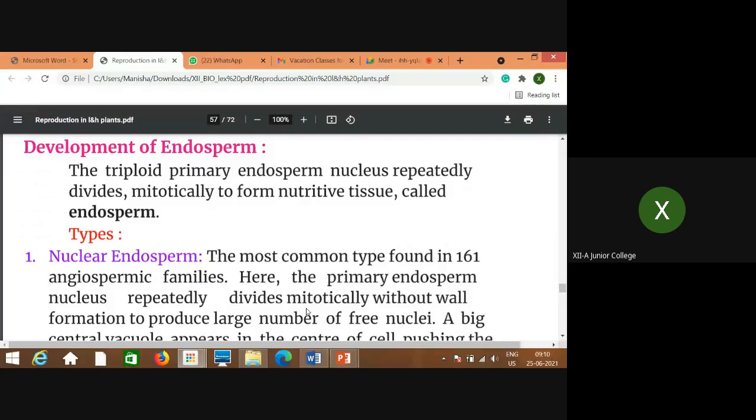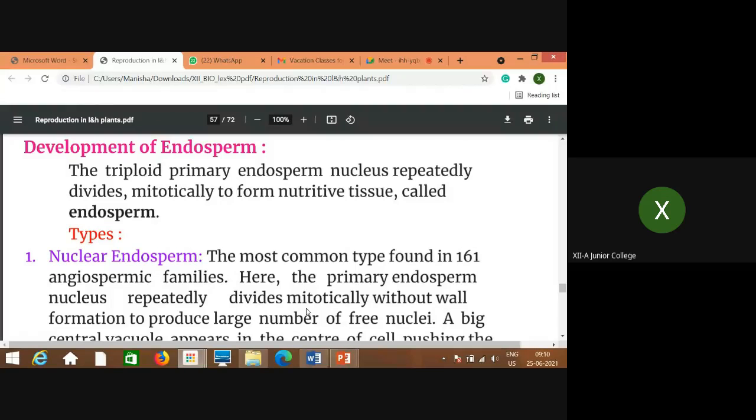This is called TPEN, and this is very important as the nutritive tissue in the developmental stages of the embryo. So mitotically it forms nutritive tissue called endosperm, which is the result of the second fertilization.